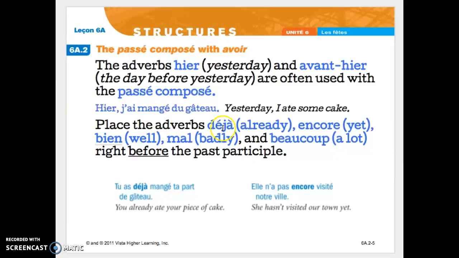Adverbs such as déjà, meaning already, encore, meaning yet, bien, meaning well, mal, meaning badly, and beaucoup, meaning a lot, go right before the past participle regardless of what else is in the sentence. To say you already ate your piece of cake, the déjà is right before the past participle. If they have not yet visited our town, the encore is again right before the past participle, and it doesn't matter if it's negative or affirmative.